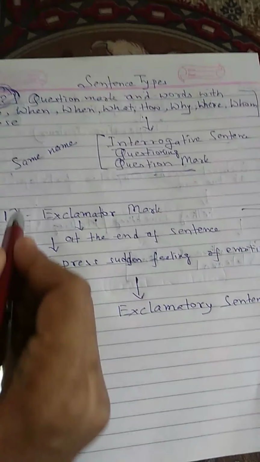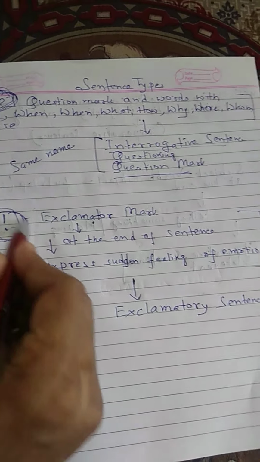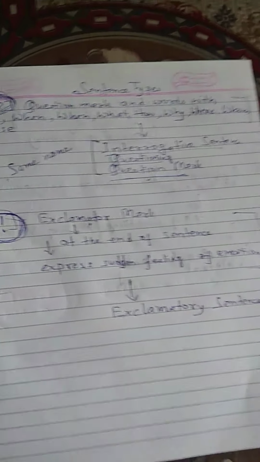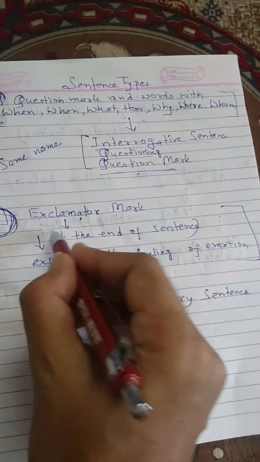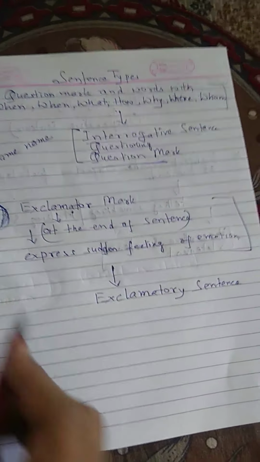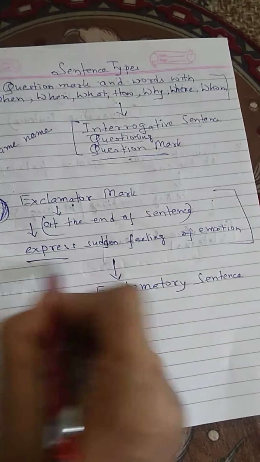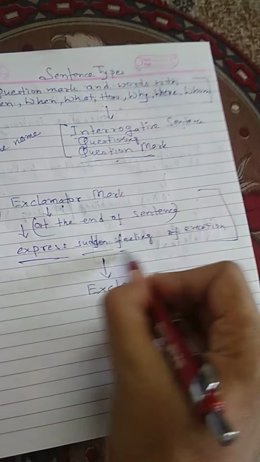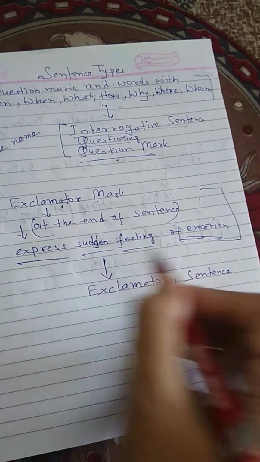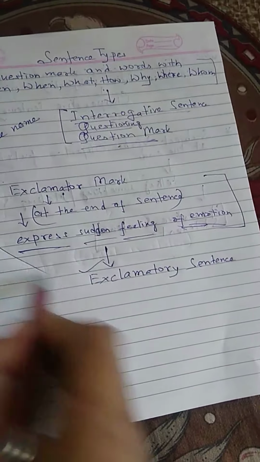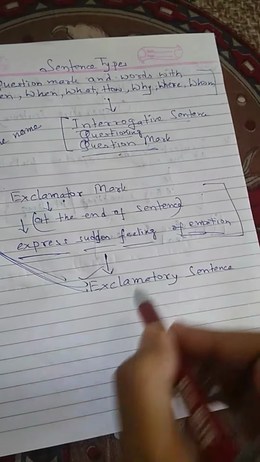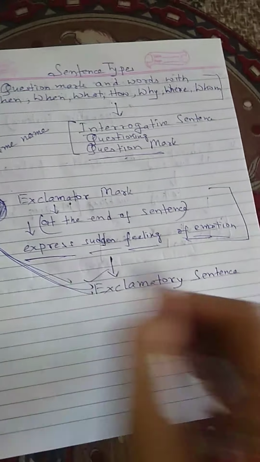And a note of exclamation: at the end of the sentence there will be an exclamation mark, and it must express a sudden feeling of emotion. A mark of exclamation and sudden feeling of emotion is an exclamatory sentence.